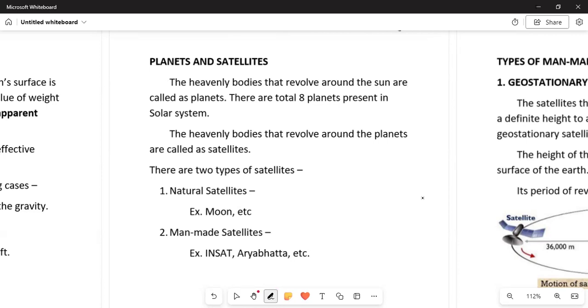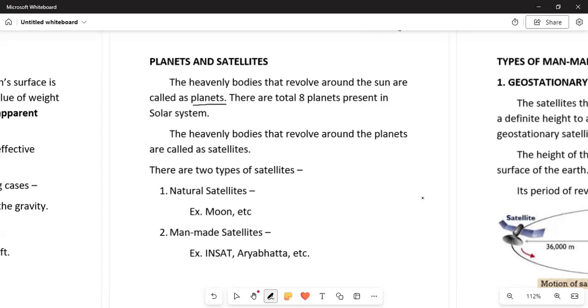The heavenly bodies that revolve around the sun are called planets. There are a total of 8 planets in the solar system.